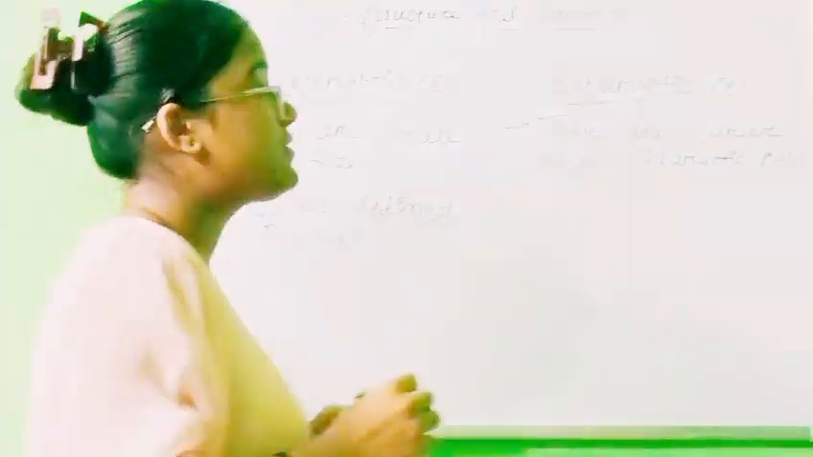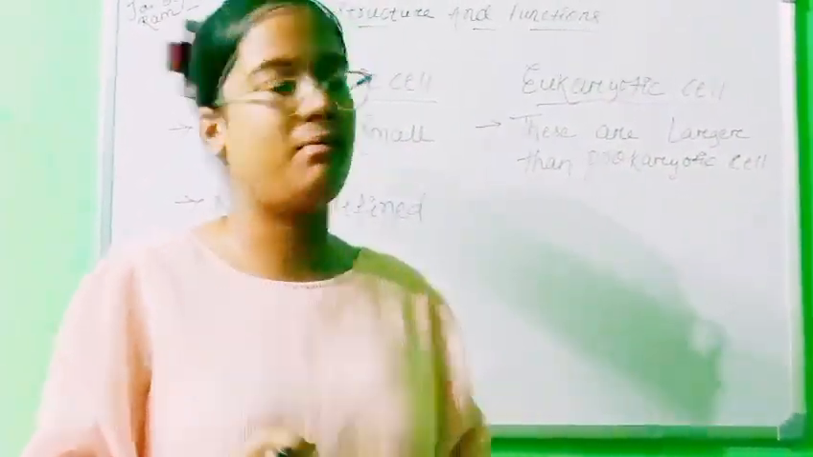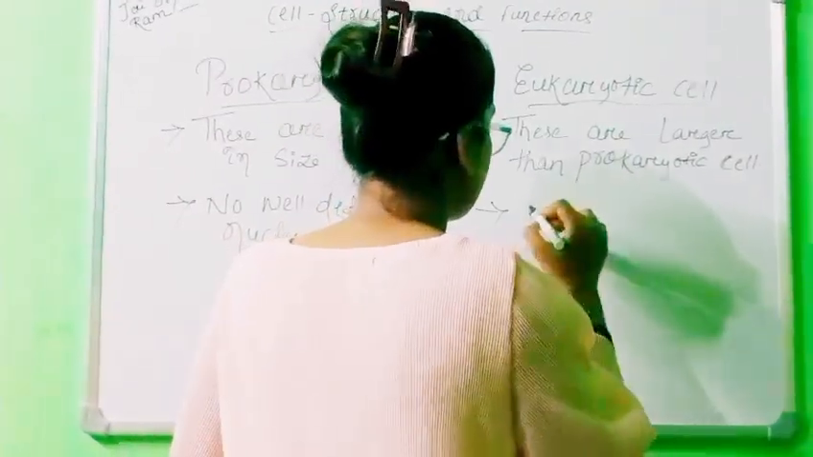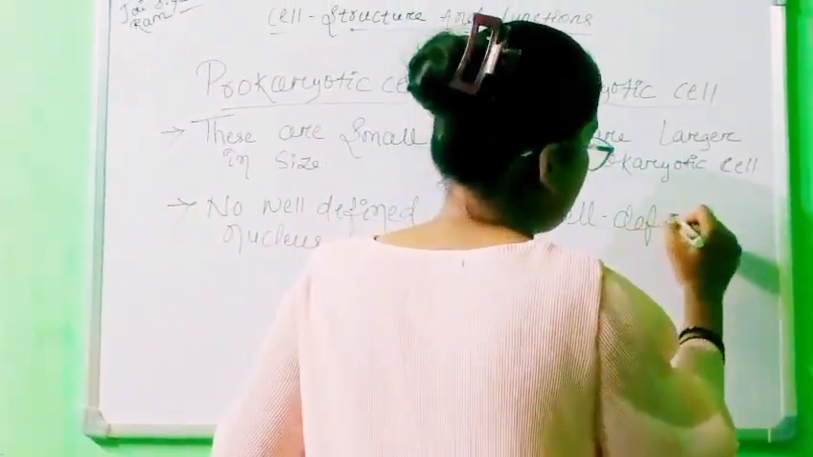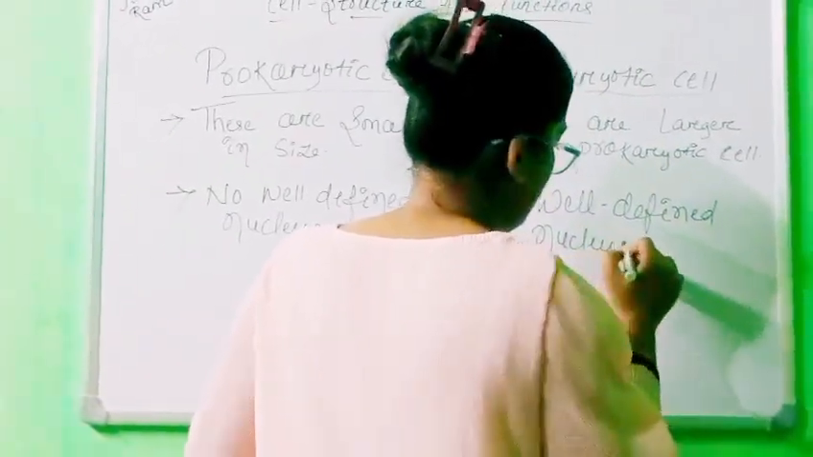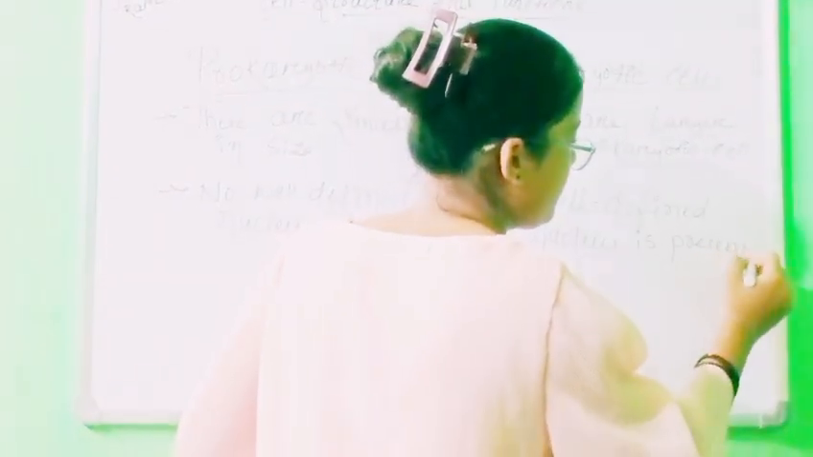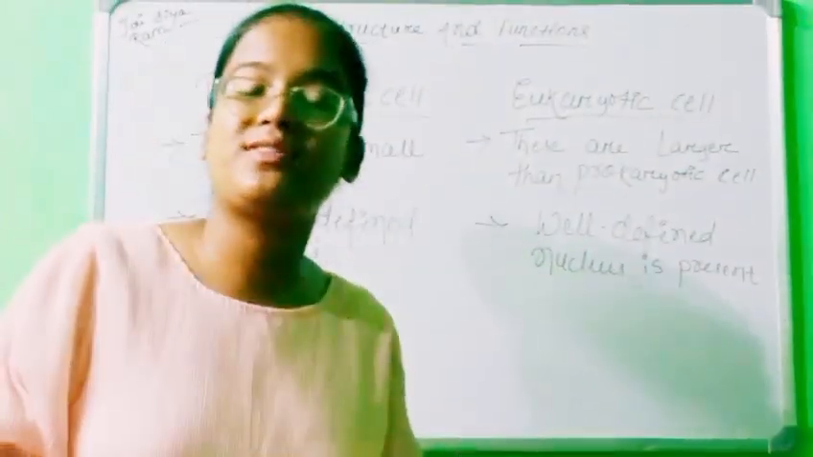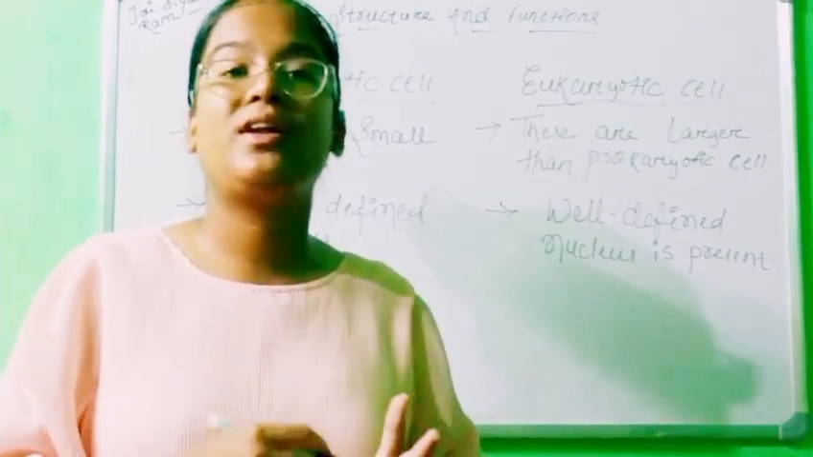But eukaryotic cell have well-defined nucleus, means their DNA is surrounded by a nuclear membrane. So, well-defined nucleus is present. Okay, and the major difference between prokaryotic cell and eukaryotic cell is membrane-bound cell organelles.